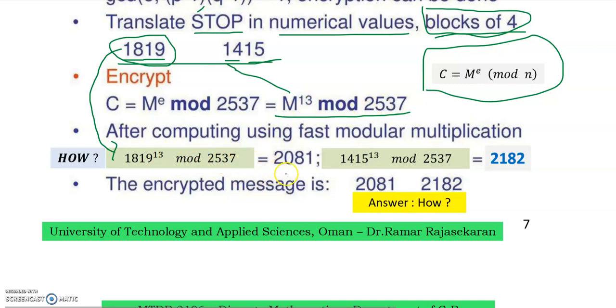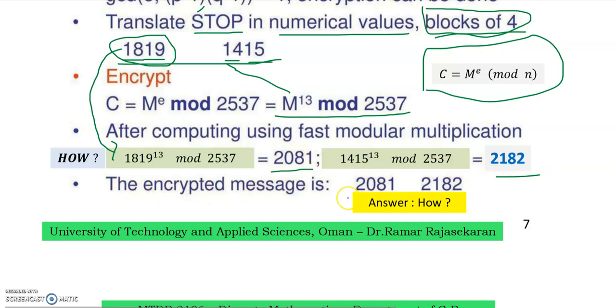Here it is calculated, the answer is 2081. But we have to check how to find it. Now the second value for M is 1415. So 1415 power 13 modulo 2537, the answer is 2182. But how? The final answer is the encrypted message, you combine this and this.